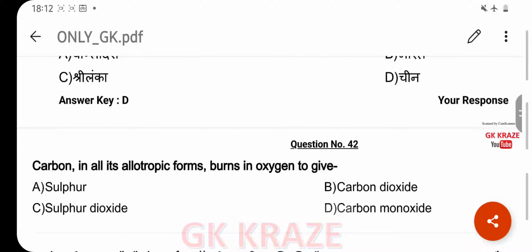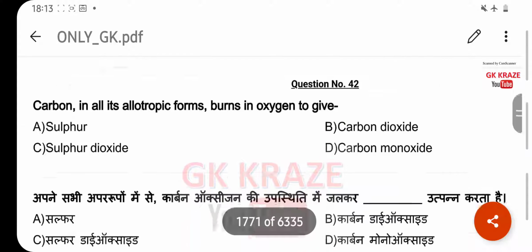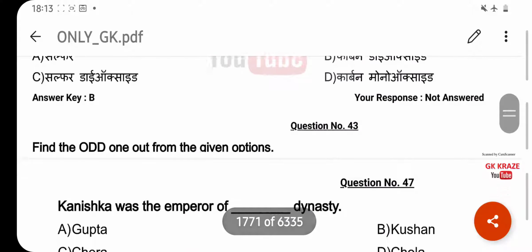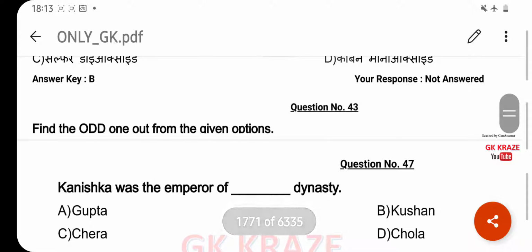Carbon in all its allotropic forms burns in oxygen to give? Your right answer is carbon dioxide. Option B. Kanishka was the emperor of ___ dynasty. Your right answer is Kushana. Option B.